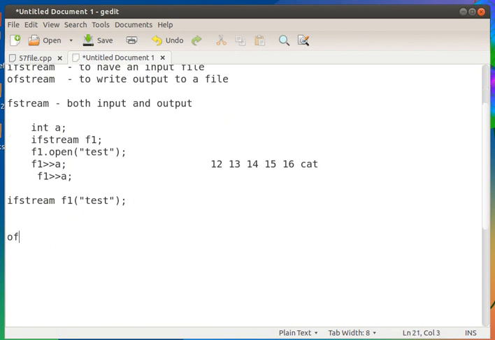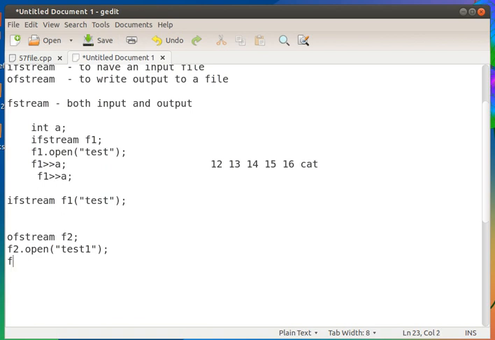For that we have to use the object OFStream. OFStream F2 I am using. Then F2 dot open. You can pass the file name as the parameter. So I am giving test1. So a new file gets created called test1.